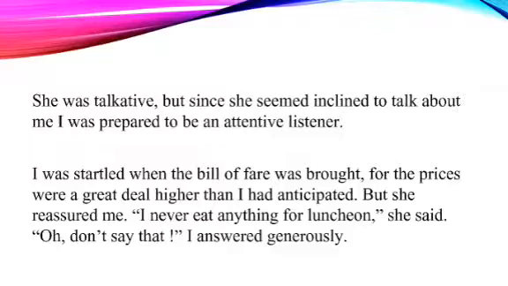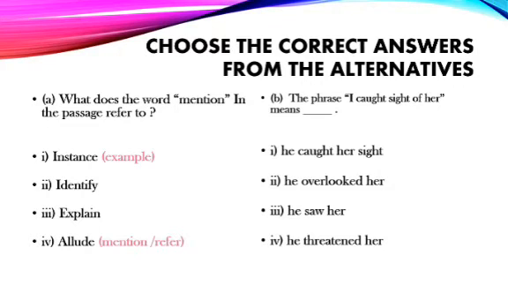So now let's attempt the MCQs and short question answers. Basing on these lines, now we are going to attempt some multiple choice questions and question answers. First of all, let us see what the MCQs are. The first multiple choice question says, what does the word mention in the passage refer to? So we have to find out the meaning of mention or a synonymous word of mention. So let us check what the options are.